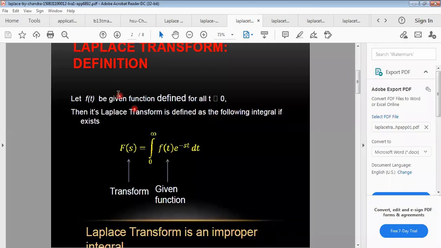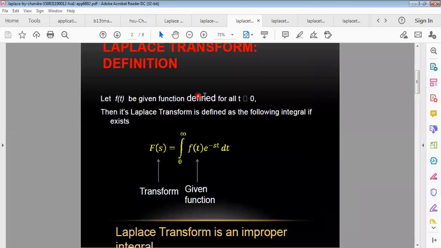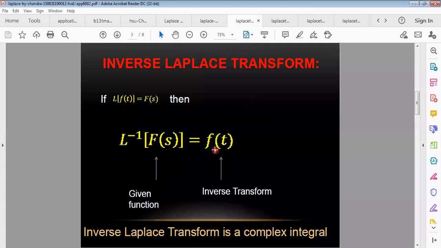And the Laplace transform of basic functions, we'll discuss now. From the definition, let f of t be any given function on the interval t. Then its Laplace transform is defined like this, where this is the transform and the given function is f of t. Remember it. f of t must be a given function, and the Laplace transform function will be F of s. Here s is the parameter and t is the variable. The parameter s can be real or complex, and F of s is also real or complex. The Laplace transform is an improper integral. Remember it.